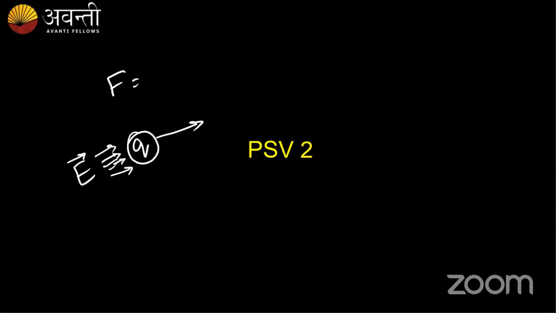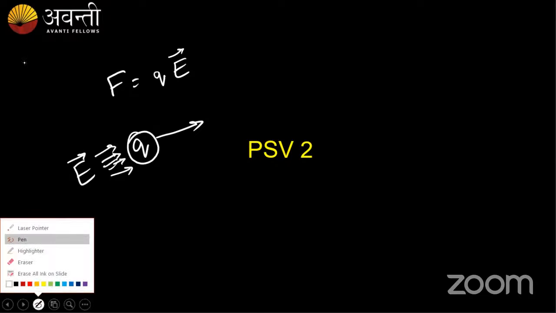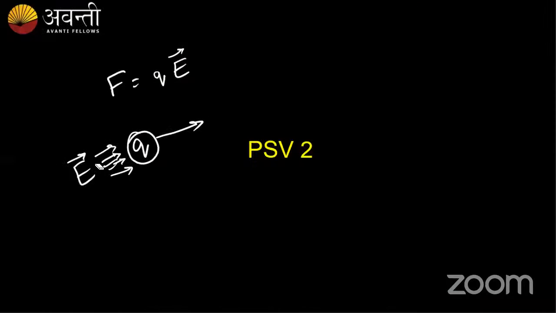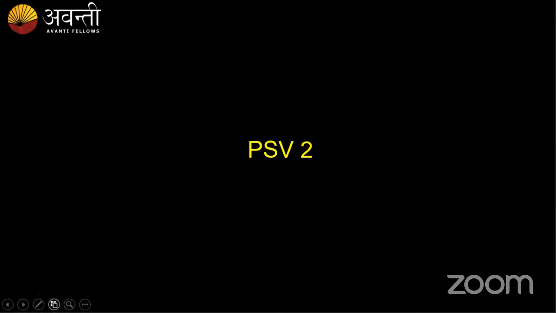What happens to this charge now? This charge experiences a force. And what is the magnitude of that force? F is equal to Q times E. I hope everyone remembers this. F is equal to Q times E. The amount of electric field I apply, the same amount of force is experienced by the charge, and the charge starts to move.